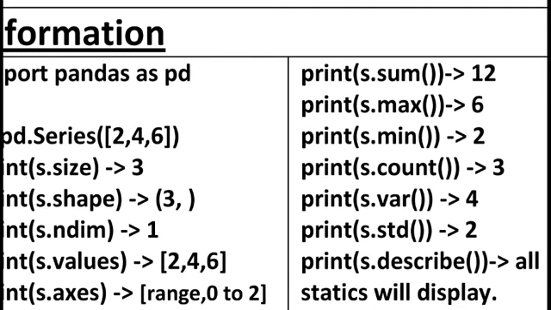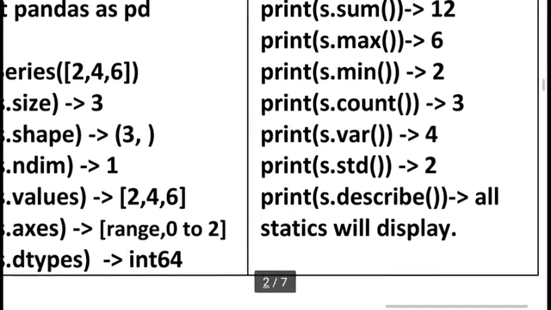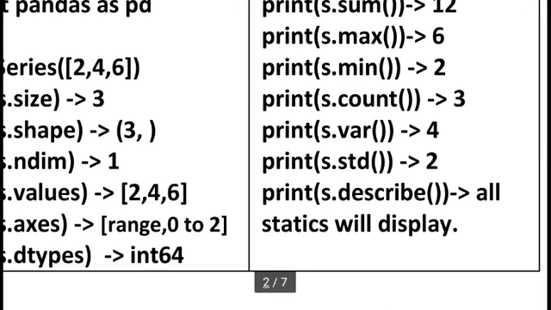You know very well that we take a set of values and calculate the standard deviation, but here we can directly use the std function to see the output. s.std will give the result 2. Last time I used s.describe. It will display many statistics: count, mean, min, 25%, 50%, 75%, and maximum value.